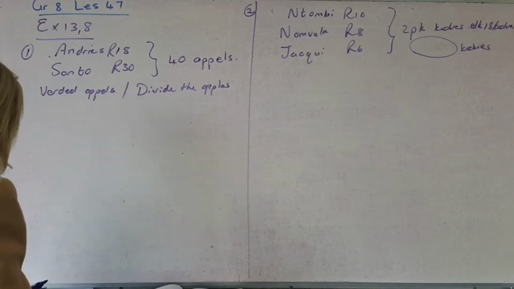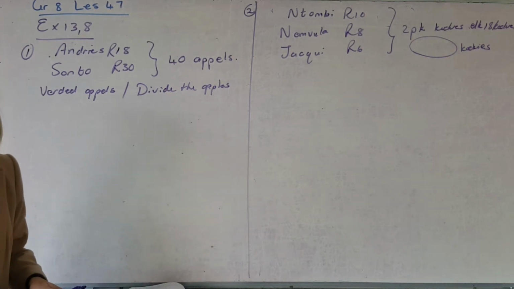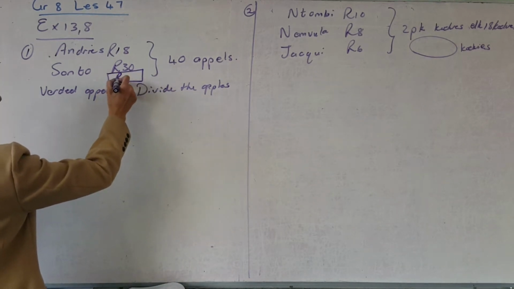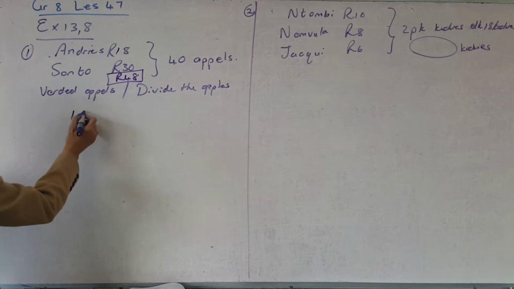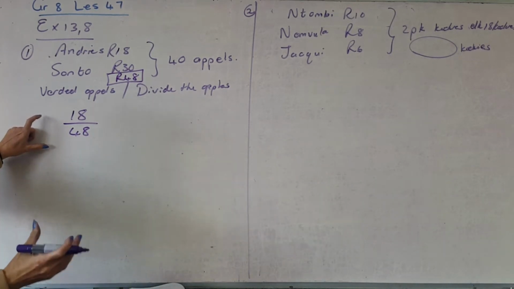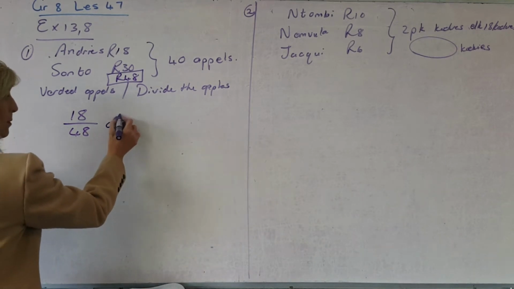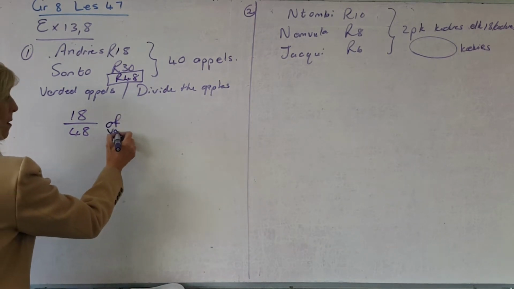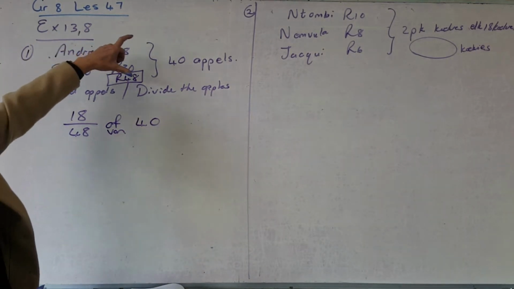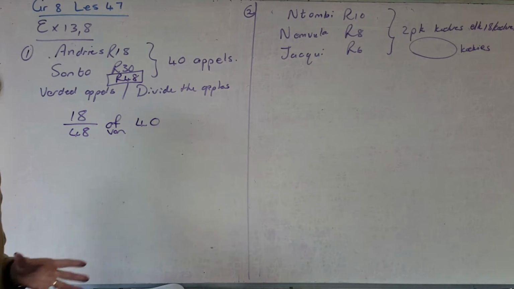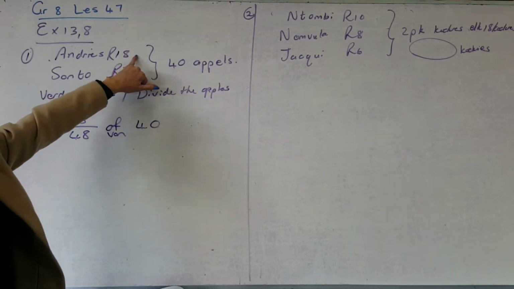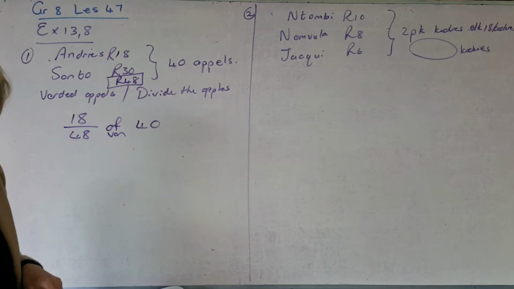So the first thing that you do is, you say that the total was 48. Now I've lost my other pen. So this is going to be 48 rand. So in other words, 18 of the 48 gives him his fraction of the apples. Van die apples. And there was 40. So the total cake was 48. So he must get 18 of the 48 pieces. He must get 30 of the 48 pieces.